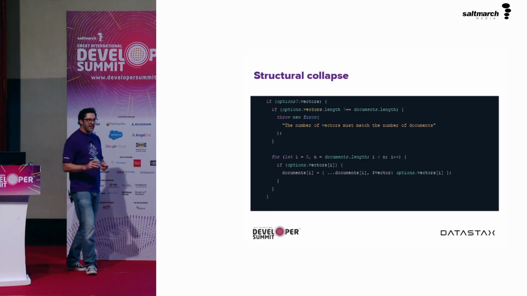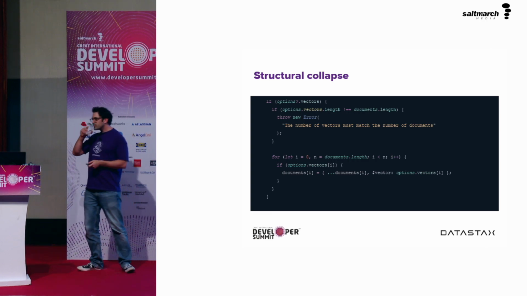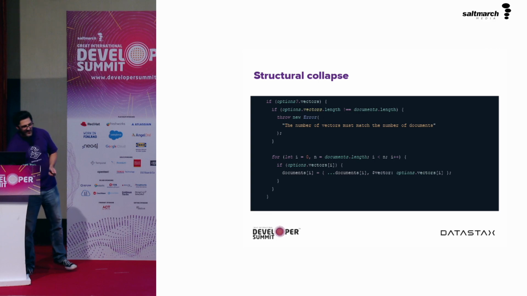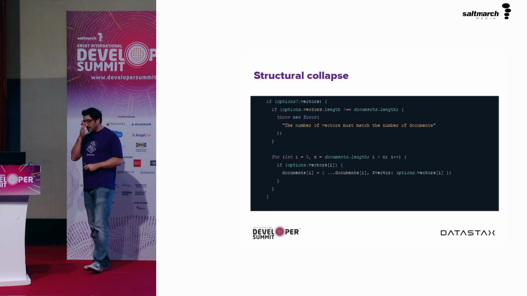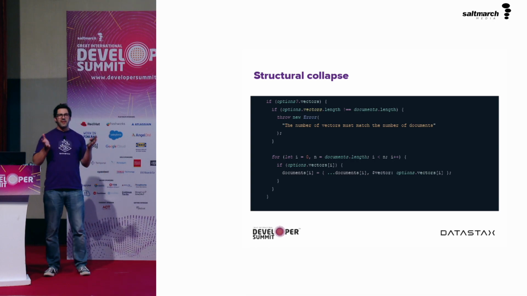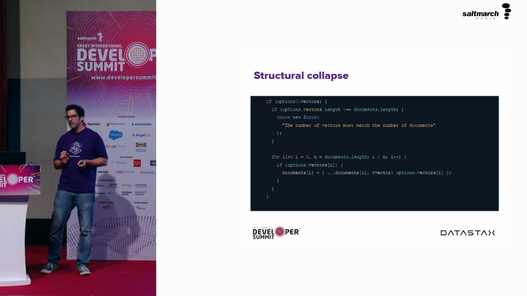Structural collapse is something similar. If we find that we've got a conditional followed immediately by another conditional, then we can probably combine those into just one.